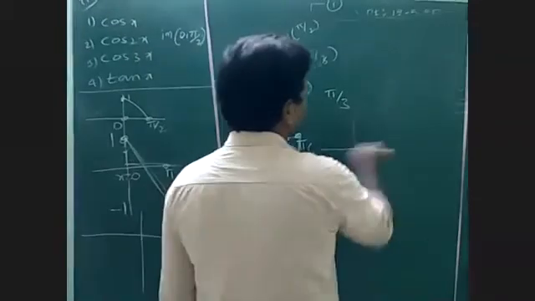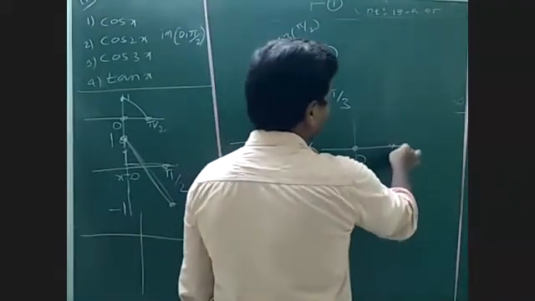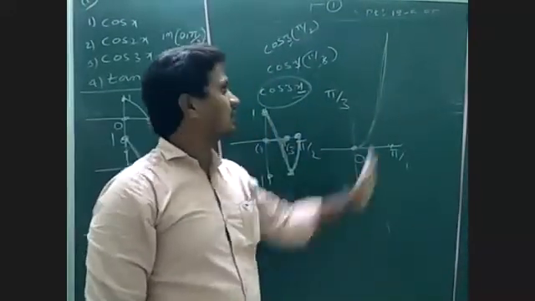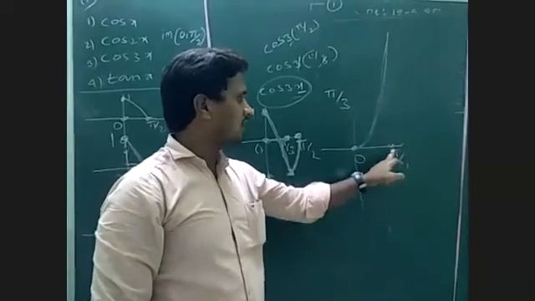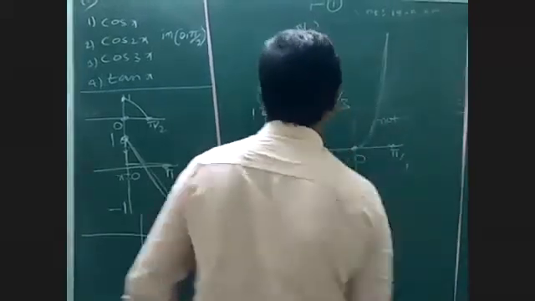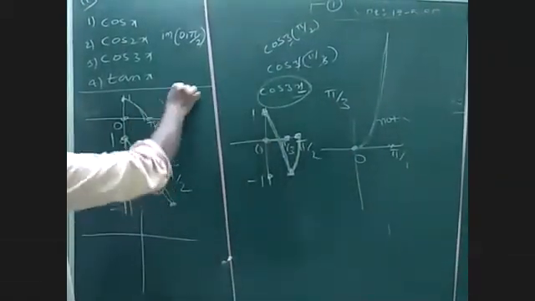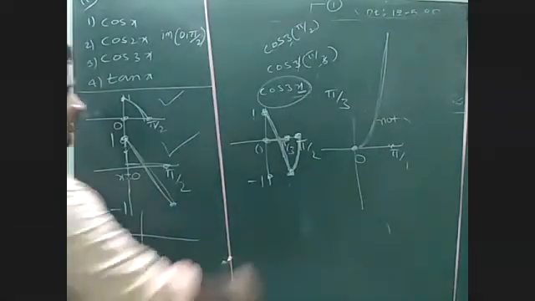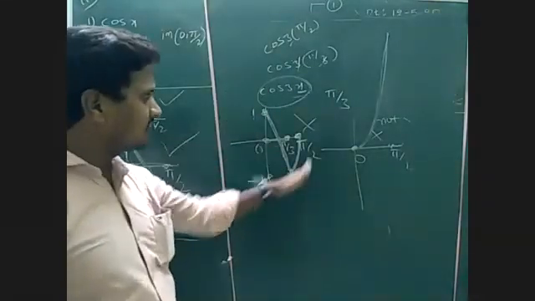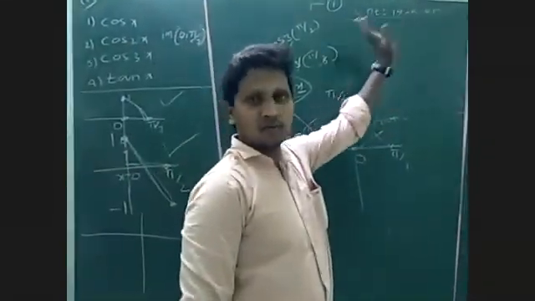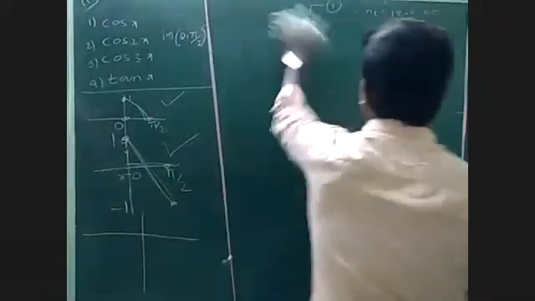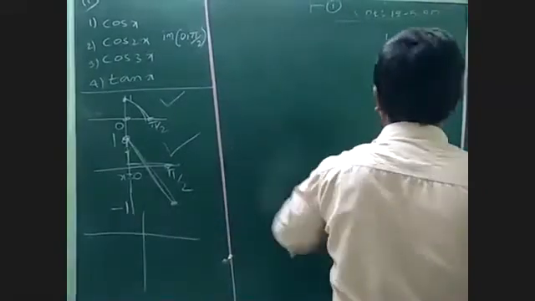Whereas tan 0 is 0, and tan 90 is infinite. Tan x is not decreasing; it is increasing from 0 to 90. So this is not decreasing. What are the decreasing functions? Cos x is decreasing and cos 2x is decreasing, but these two are not decreasing. This one is neither decreasing nor increasing, and this one is clearly increasing, so that's not decreasing. The question is to check whether it is decreasing or not, and this is by graphical representation.